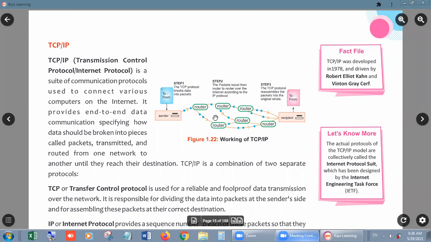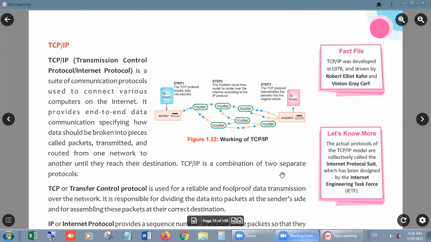From anywhere and anytime you can connect with any computer. This is the main feature of the internet. It provides end-to-end data communication, specifying how data should be broken into pieces called packets, transmitted and routed from one network to another until they reach their destination.